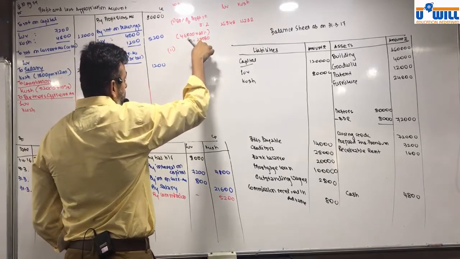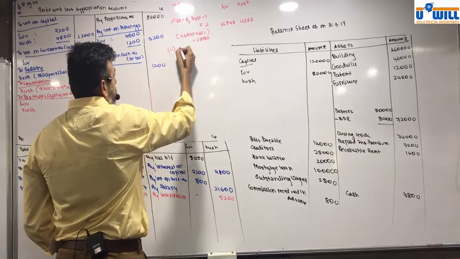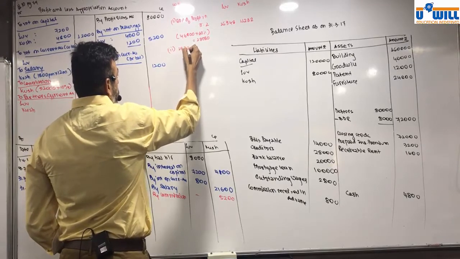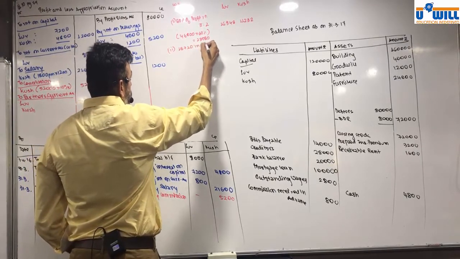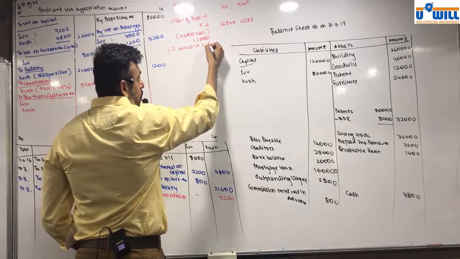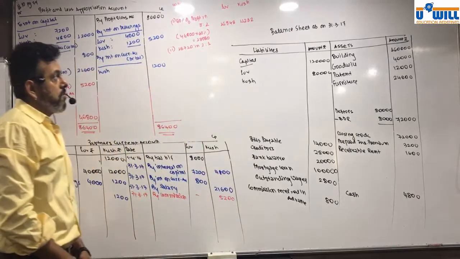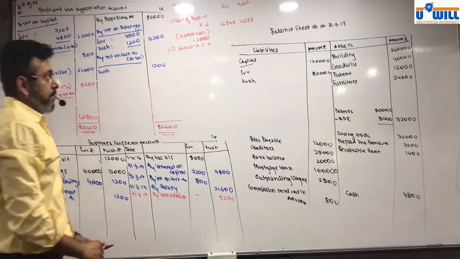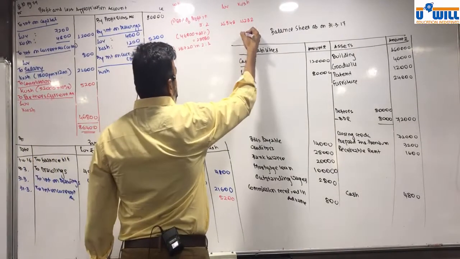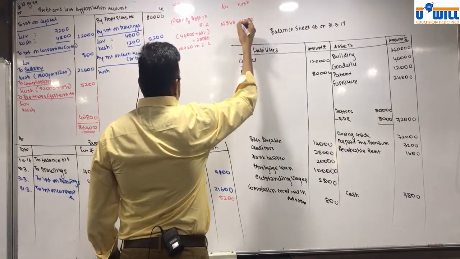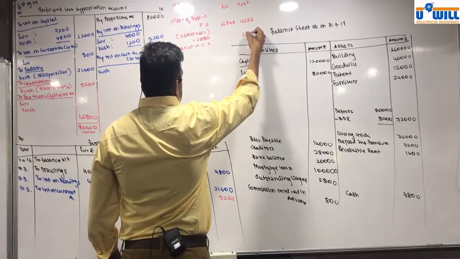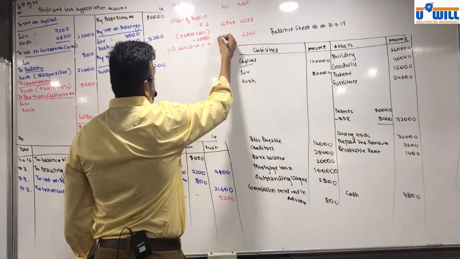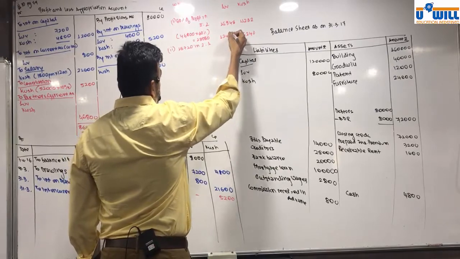46,800 minus 28,080, 18,720, in the ratio 2:1. So 12,480 and 6,240.